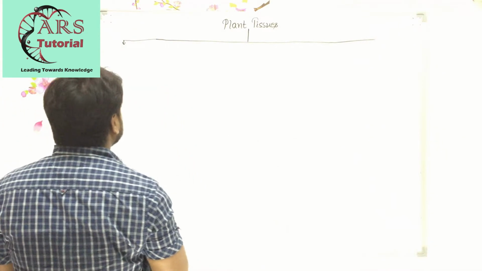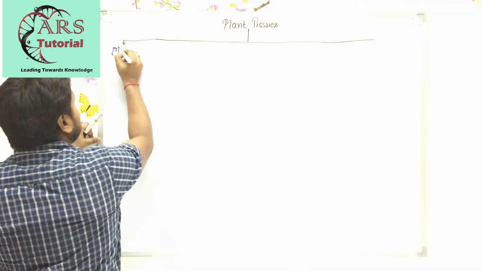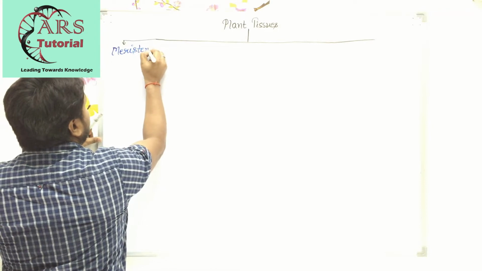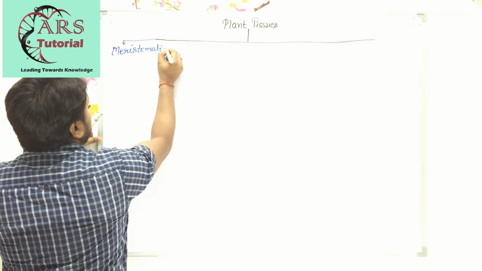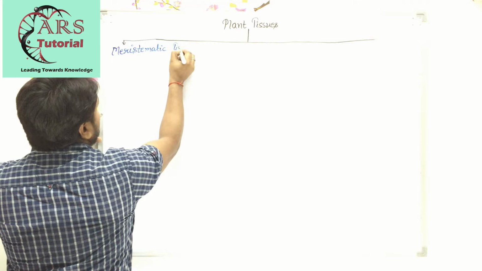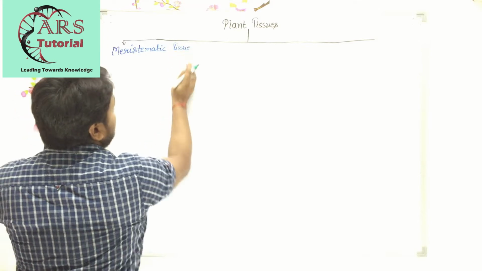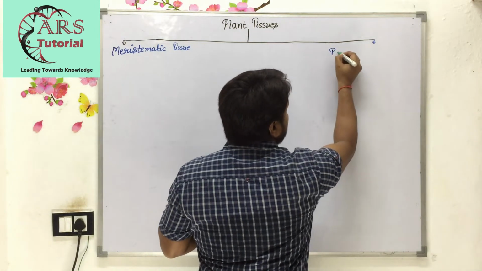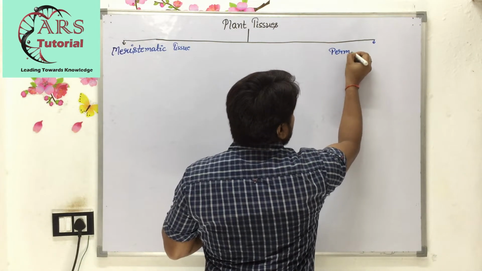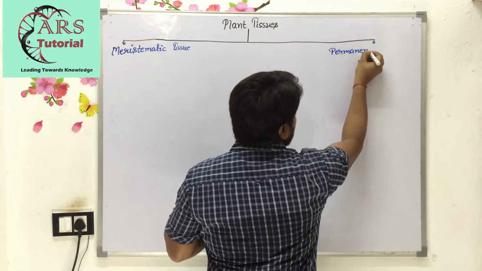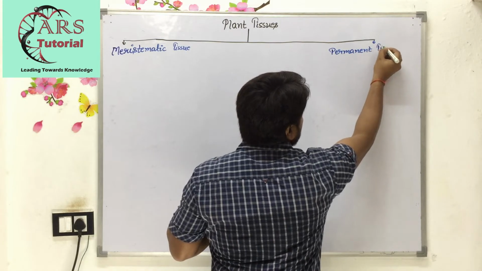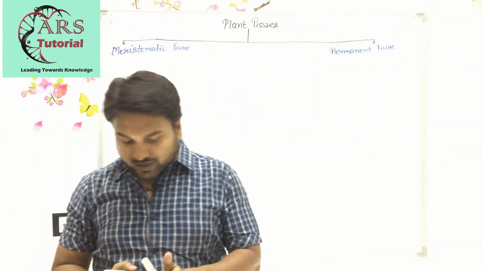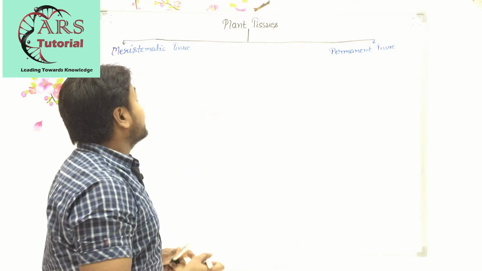The first one is meristematic tissue, and the second one is permanent tissue. So meristematic tissue and permanent tissue are two types of plant tissue.